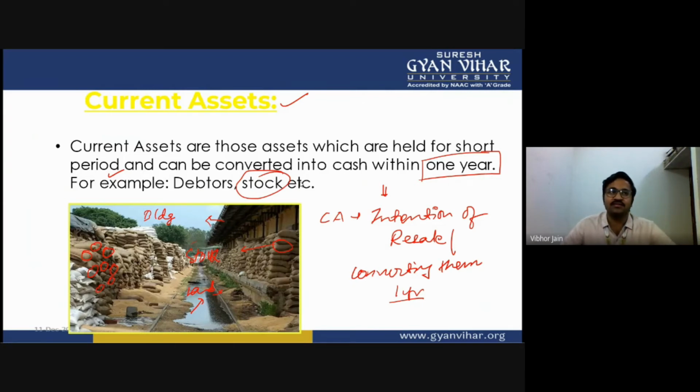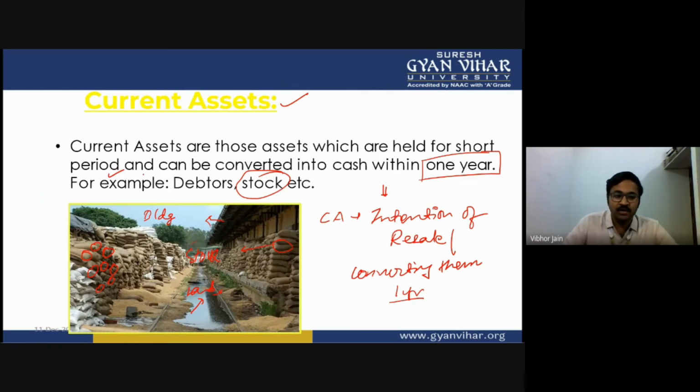You will ask, sir, why 1 year? Why not 2 years? Whenever we prepare accounts, we prepare accounts after 1 year. So in everything we have taken 1 year as the base: 1 year or more than 1 year. That is the classification. You could have taken 2 years, of course. But whenever we are making the accounts, it is amicably decided that everybody is going to take 1 year, and every company is going to make the accounts after 1 year. So we take 1 year as base.